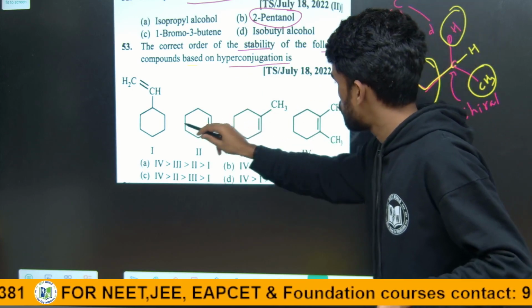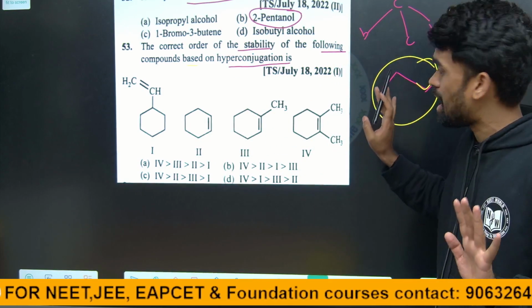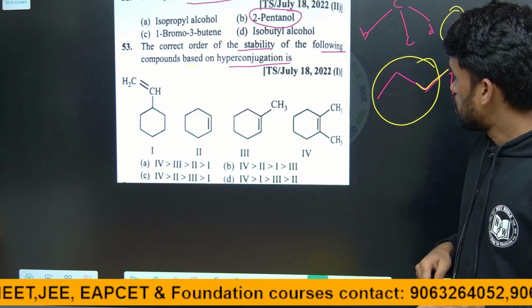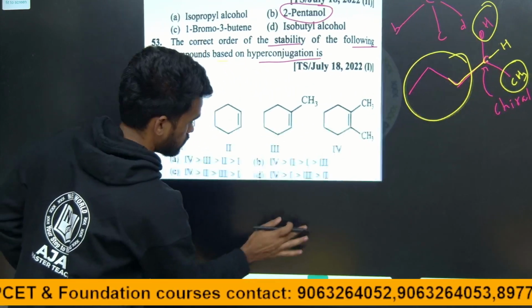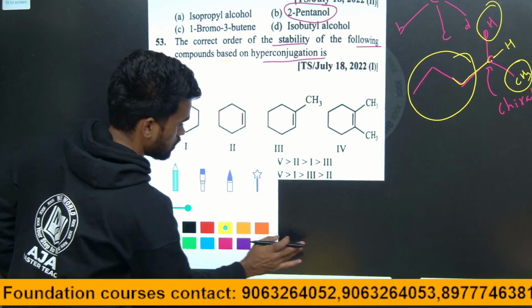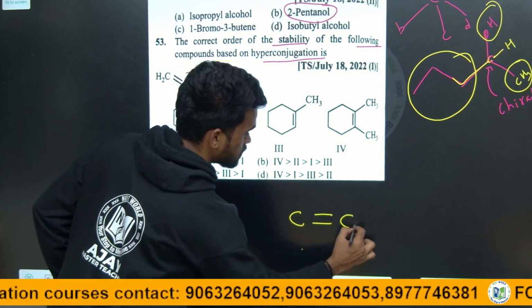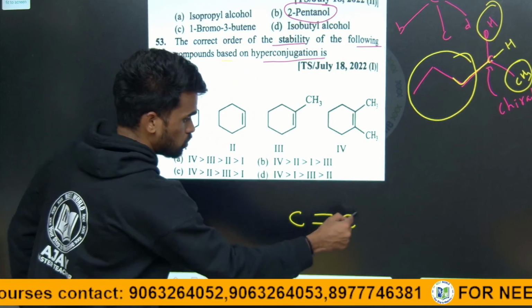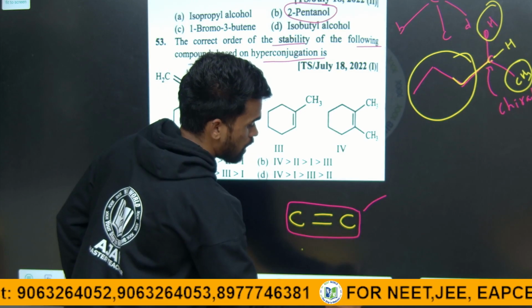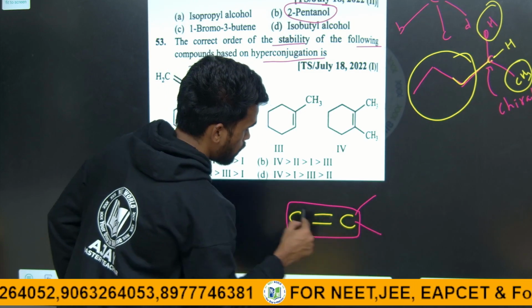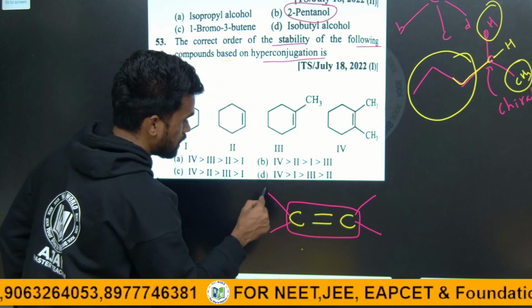Now these four given options are alkenes only. Alkene means the double bond should be like this. For these carbon centers, how many alkyl groups, how many alpha hydrogens are present? For example, here we have a carbon.